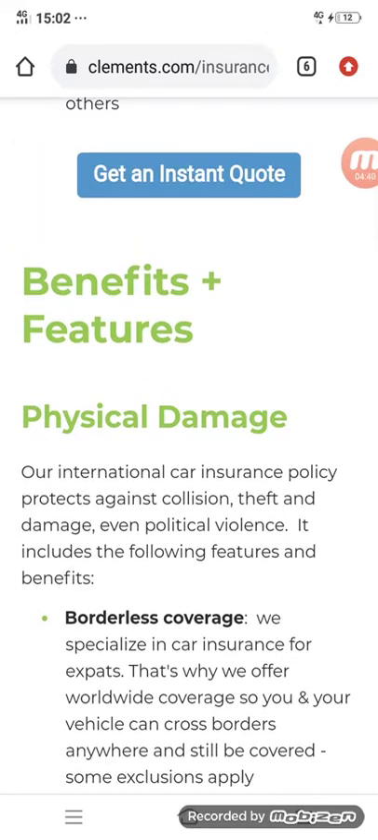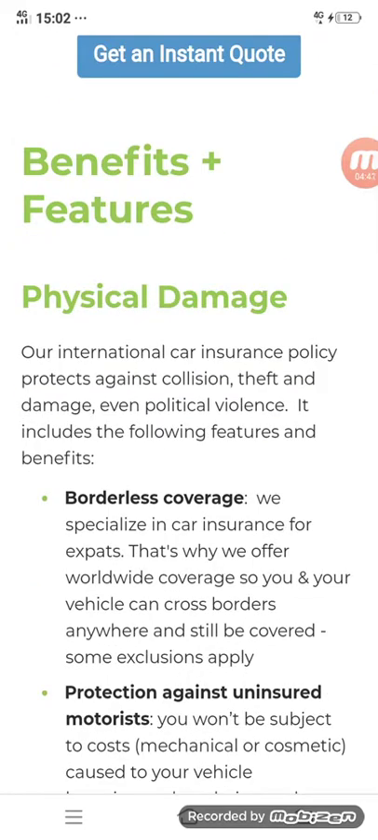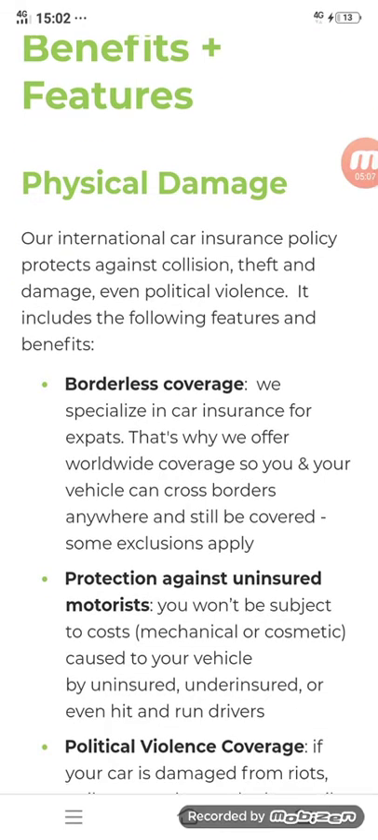Now benefits plus features. Let's have a detailed discussion on benefits and features. First of all, our international car insurance policy protects against collision, theft and damage, even political violence. It includes the following features and benefits. First of all, check it. It also covers international car insurance. It covers any damage, any theft, any collision, and it also covers political violence.